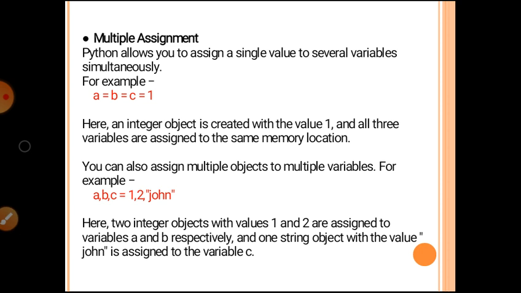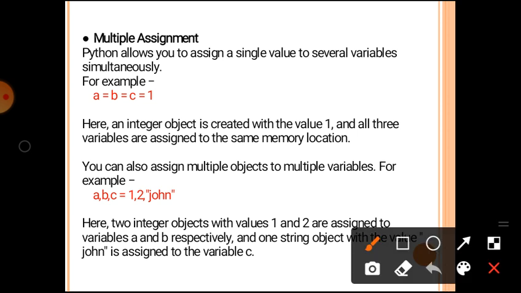Next, multiple assignment. Python allows you to assign a single value to several variables simultaneously. For example, a = b = c = 1. That means a number of variables can be assigned the same value.